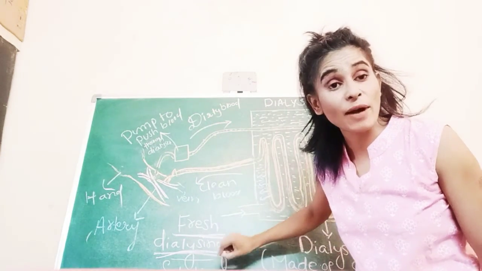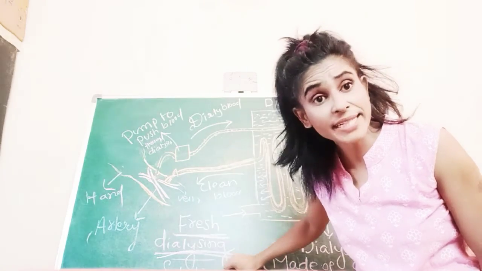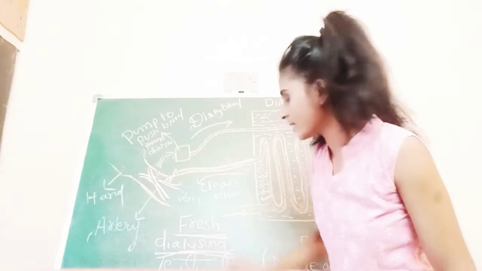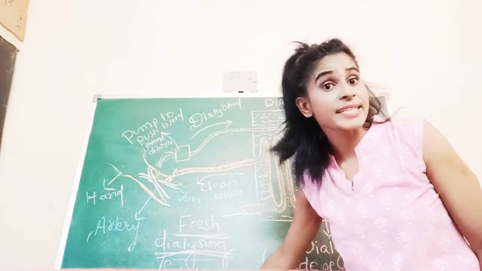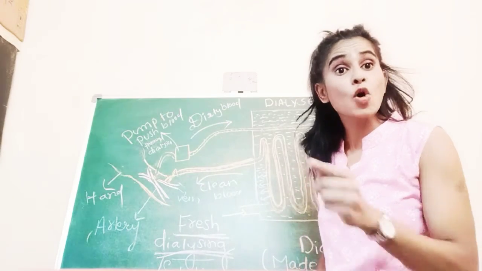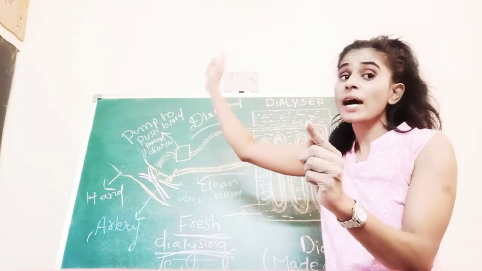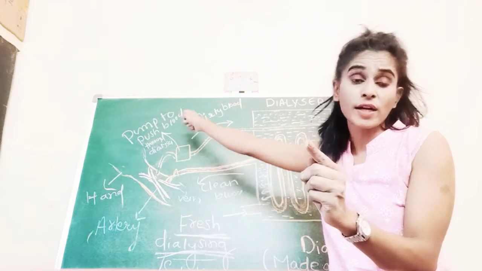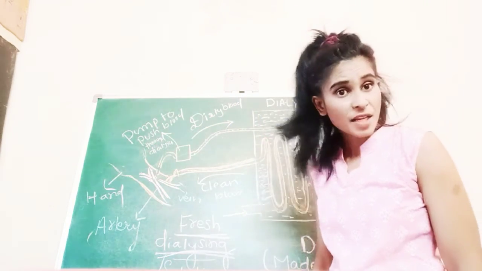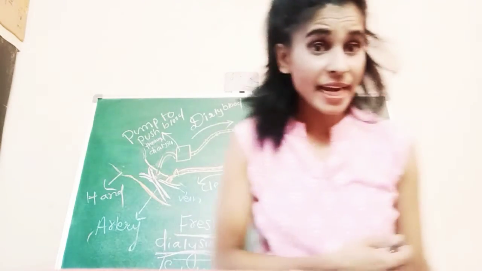So this tank is full of fresh dialyzing solution. What does this dialyzing solution contain? It contains water, glucose and salt. And this concentration is the same as the patient blood's glucose, water and salt concentration. Got it? Already the tank has fresh dialyzing solution.